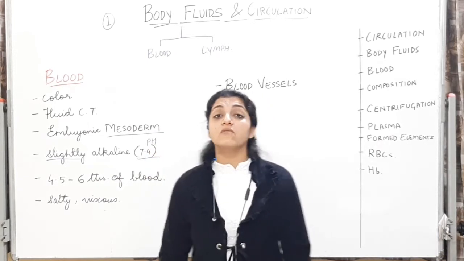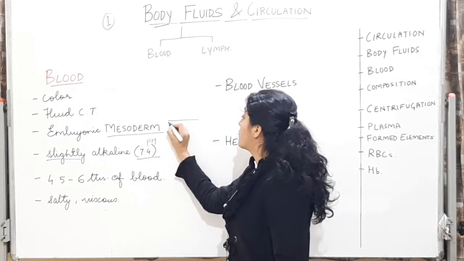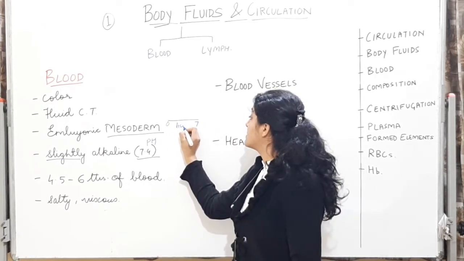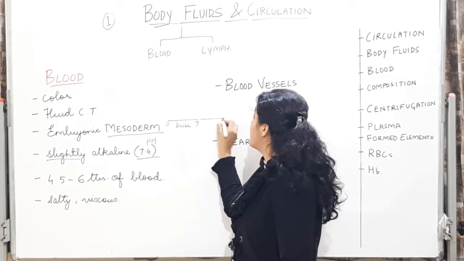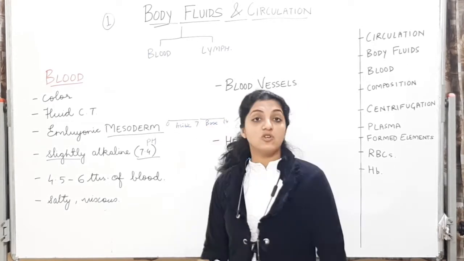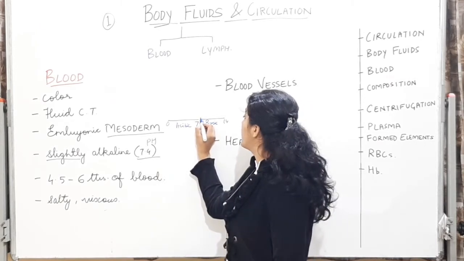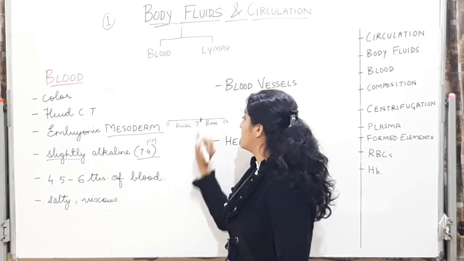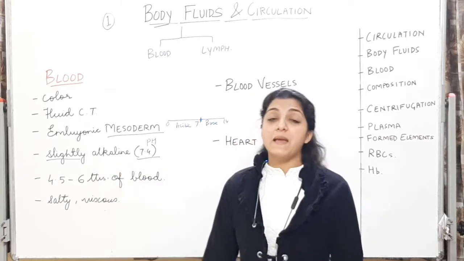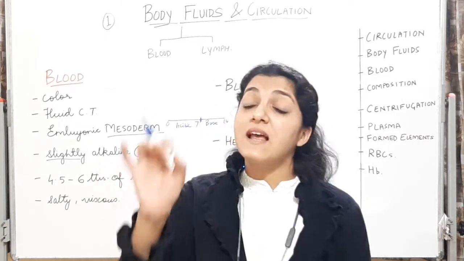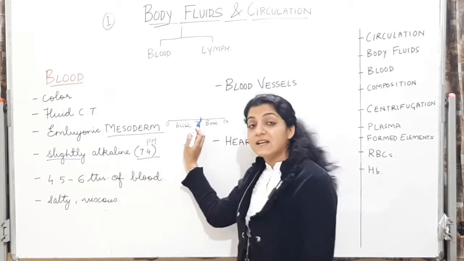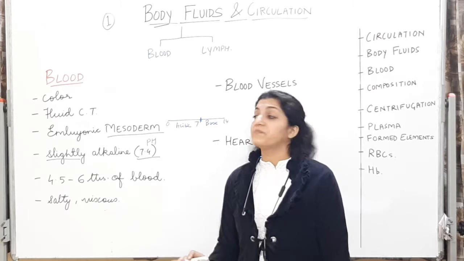On a scale, 0 to 7 is acidic pH, and 7 to 14 is the basic or alkaline pH. Now 7.4 will be something over here only, so we are calling it slightly alkaline. आपके MCQs में आपको options में मिलेगा slightly alkaline. So pH is around 7.4, slightly alkaline in nature.